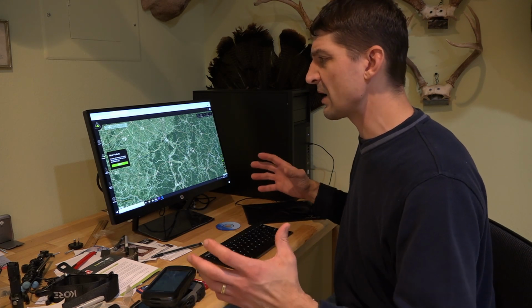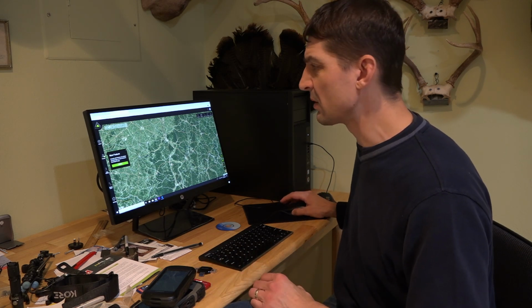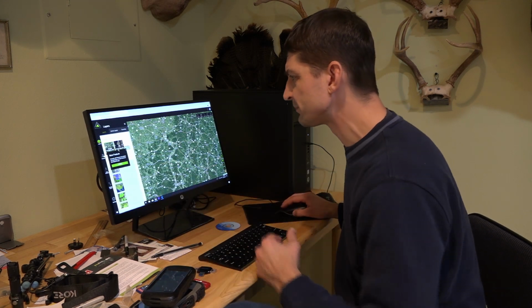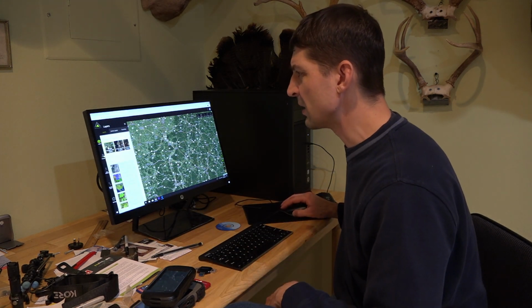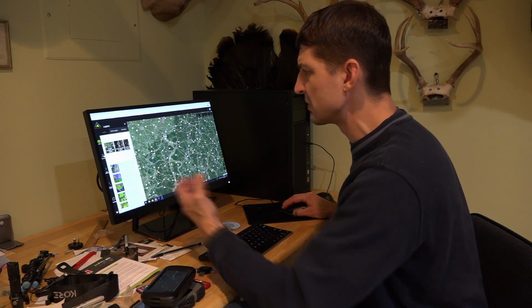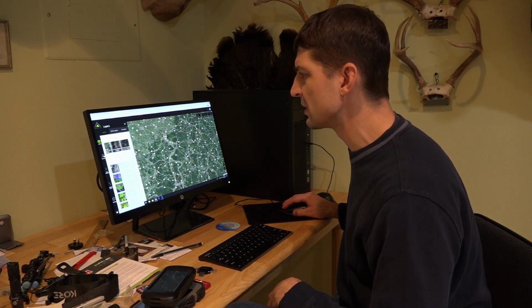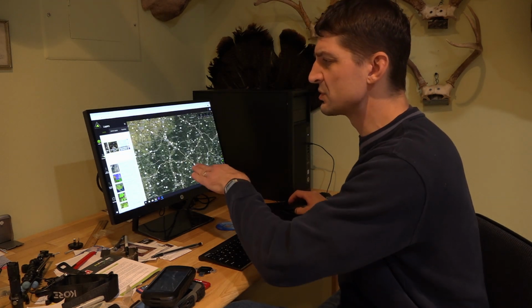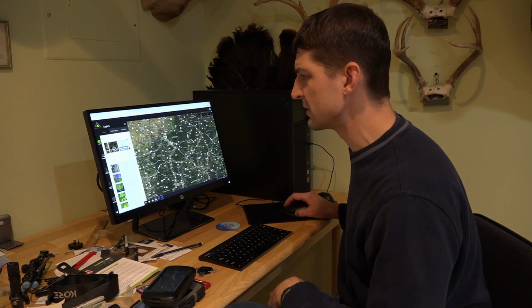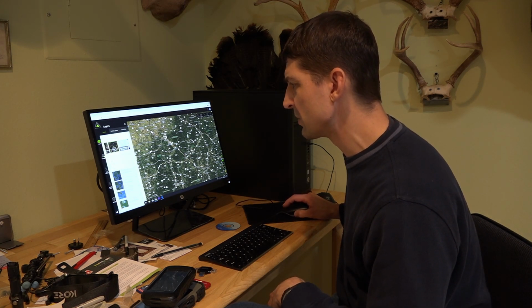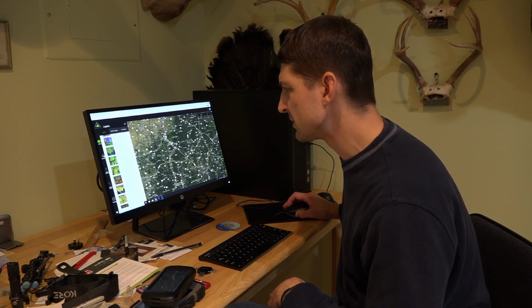I want to find out though, where is the public land. So I'm going to go into my layers option over here, and right now it has a Google image for which map I'm using. I want to switch to the hybrid because when I zoom in, it's going to show me topo lines. And as far as land, we want to see public land.